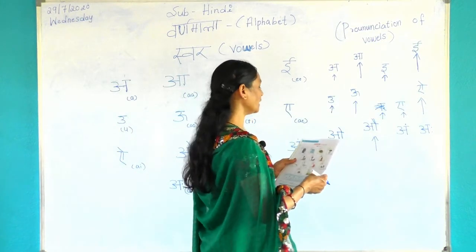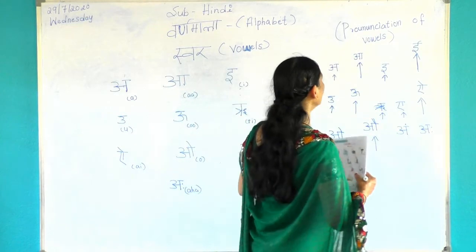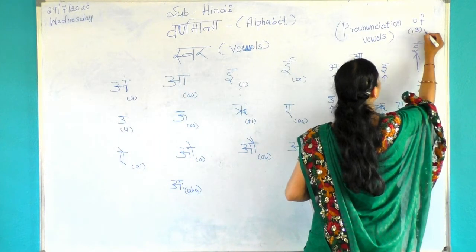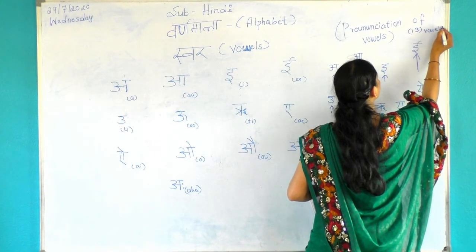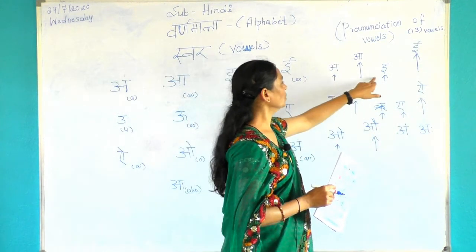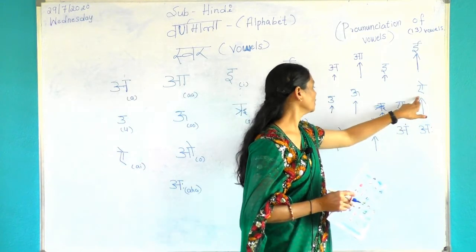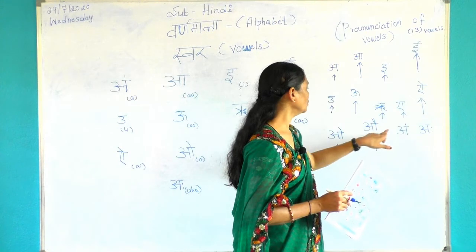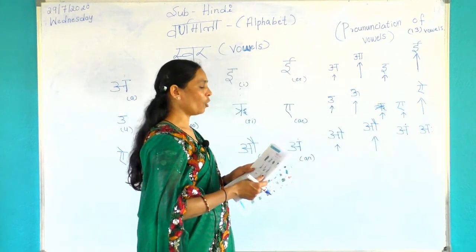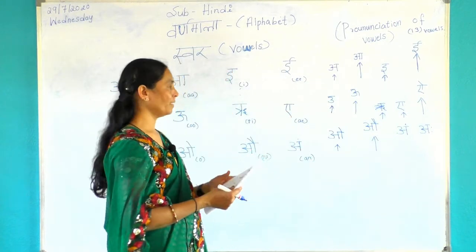How many vowels are there? See here, how many vowels are there? These are 13 vowels. So let us count the vowels. 1, 2, 3, 4, 5, 6, 7, 8, 9, 10, 11, 12, 13. These are 13 vowels. We call this swar.